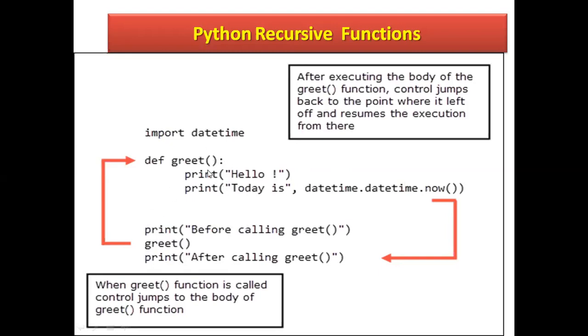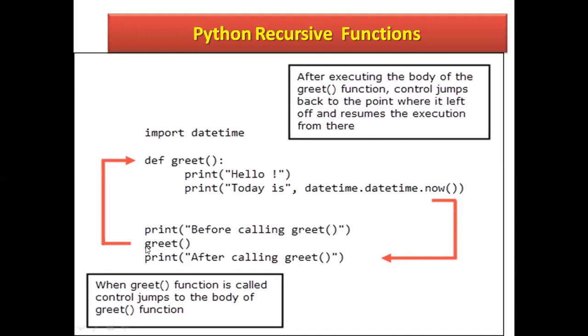So it will work till whatever condition is true. So it will call itself. See here, when the greet function is called, control jumps to the body of the greet function. It will automatically jump to the greet part. After executing the body of the greet function, control jumps back to the point where it left off and resumes the execution from there.